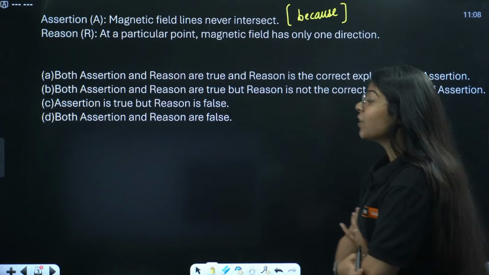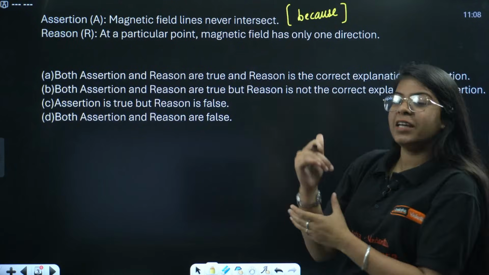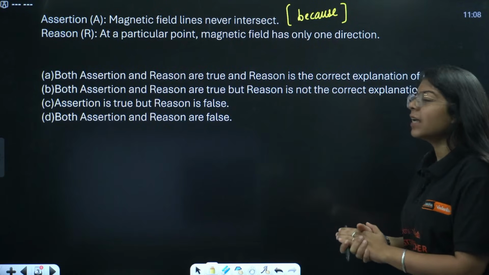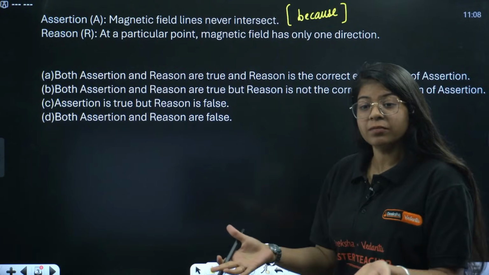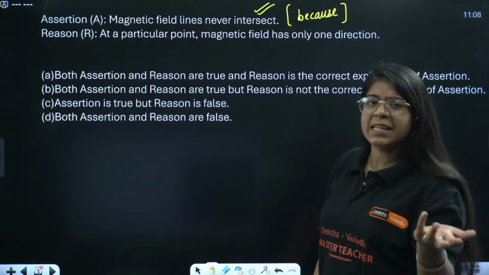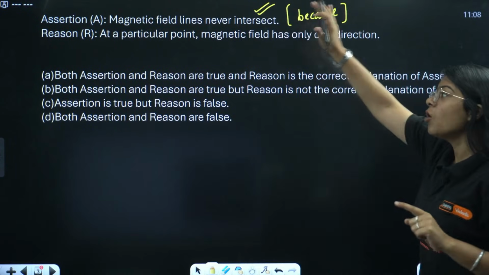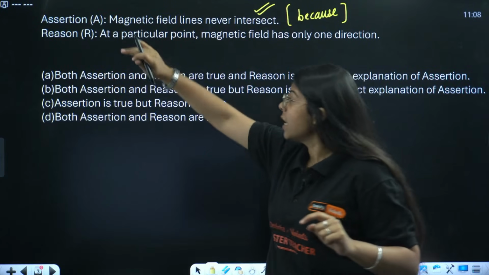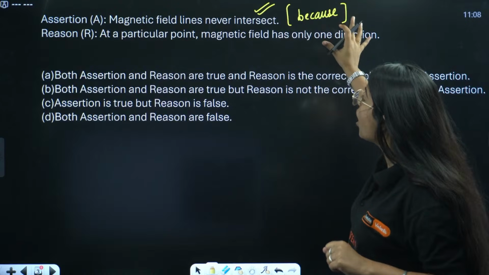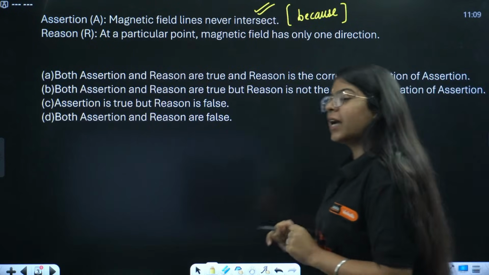Okay, we have the answer as A, but let's read the question very carefully. Sarma ji is a very fast kid. Okay, the assertion is saying magnetic field lines never intersect. That makes sense. We know the assertion is true. Very easy. Magnetic field lines never intersect, because, now this is the reason, it gives the reason why the assertion is happening, at a particular point magnetic field has only one direction.